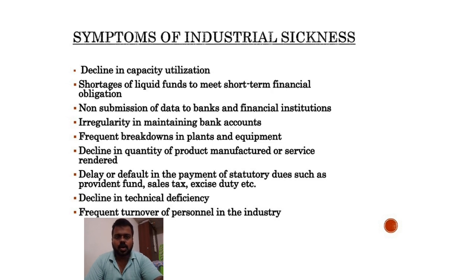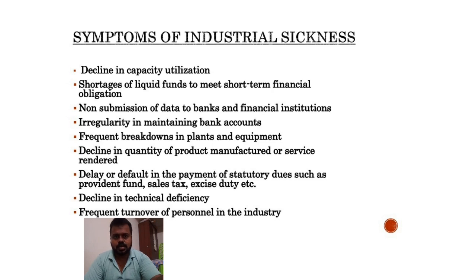Next, decline in the quality of production. If the quality is decreased, then it is a symptom of industrial sickness. Next point is delay in the payment. For example, if you buy raw material from a provider and you delay the payment, they will delay the supply of raw materials. It may cause industrial sickness. Next is decline in technical efficiency. We have to be updated with the technical aspects. Otherwise it will also cause sickness in the industry.